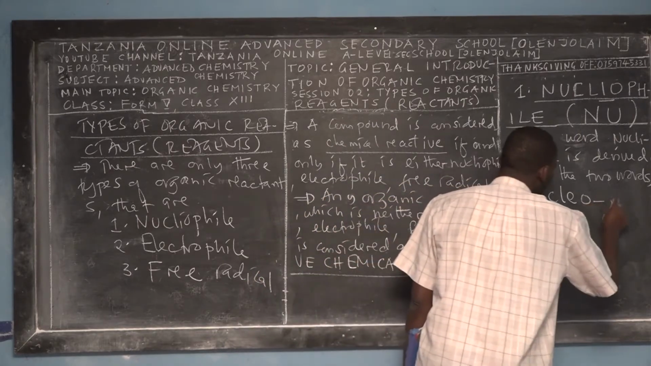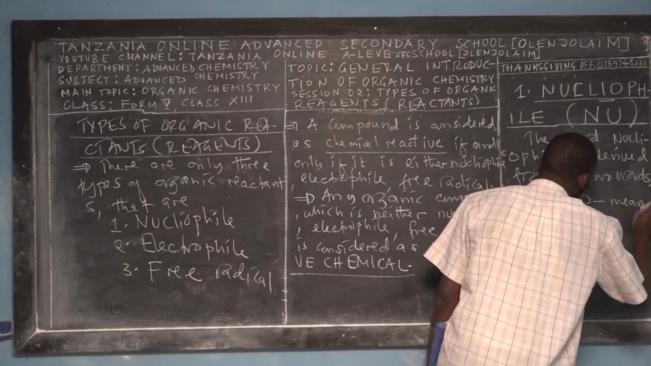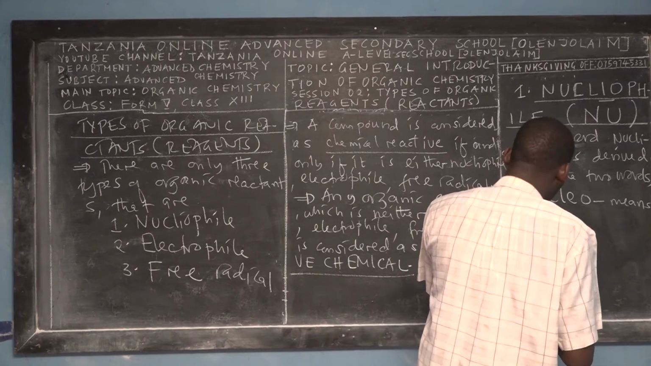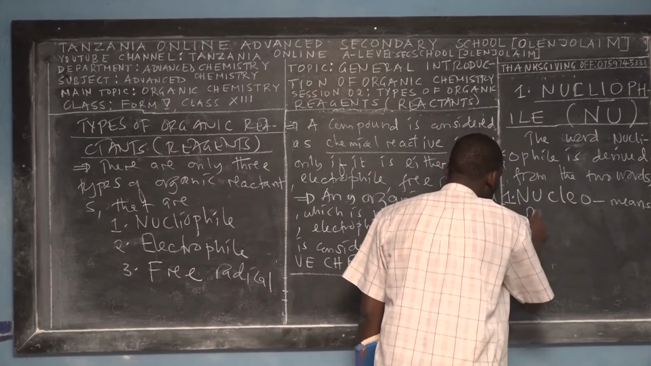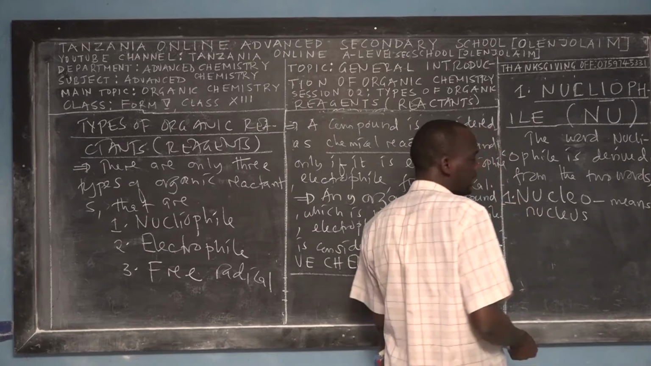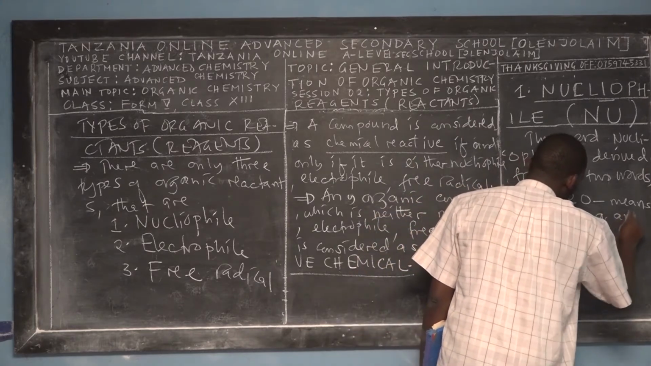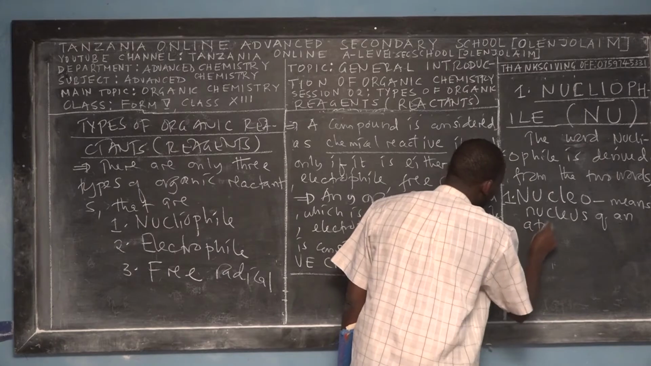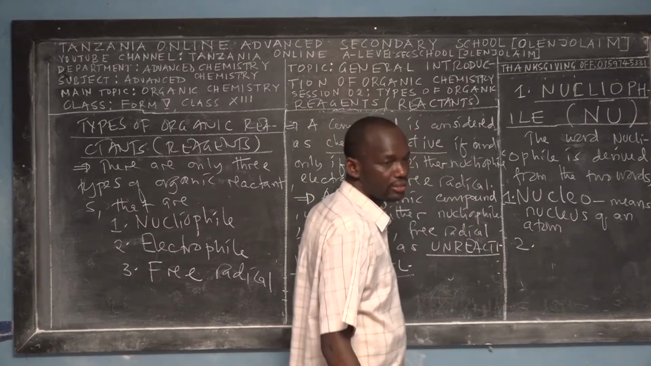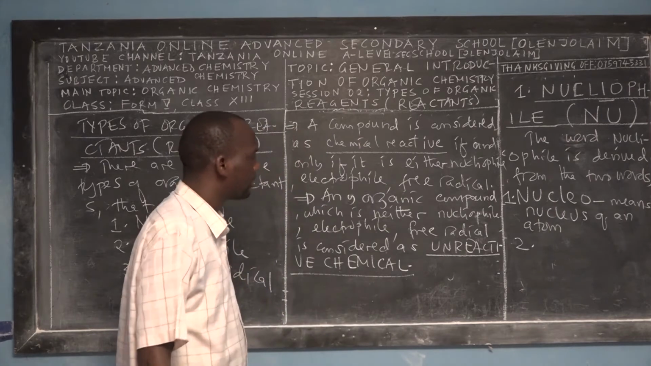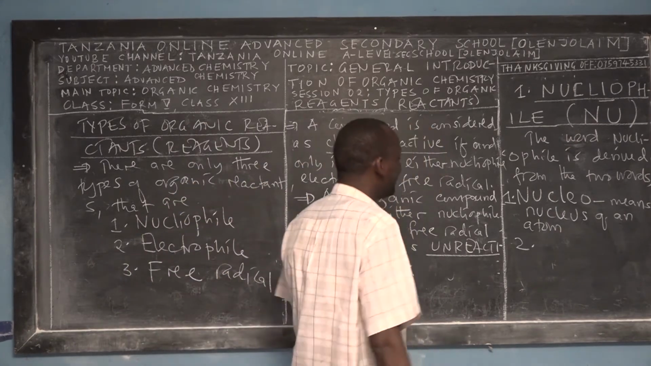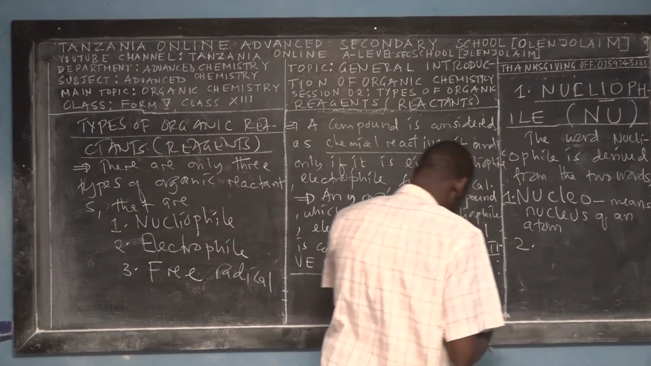So what does it mean? The word nucleo means nucleus. Nucleus of what? Nucleus of an atom, right? We don't have nucleus of a mango. We have nucleus of an atom. Just that the mangoes contain atoms, then we can find a nucleus in an atom. And that's so-called nucleo, the first part.